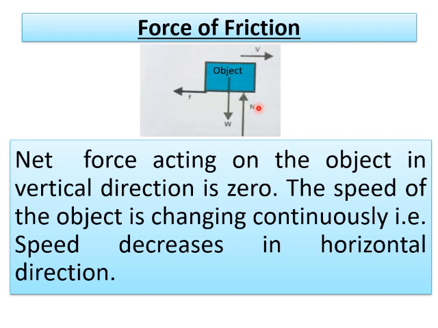That means the net force acting in the vertical direction will be 0. So there is no motion in the vertical direction. Now just imagine the horizontal direction. Remember this: the net force acting on the object in the vertical direction is 0. Already I have explained this.